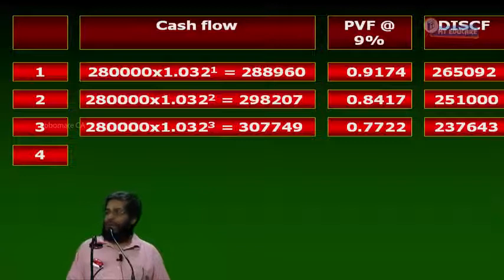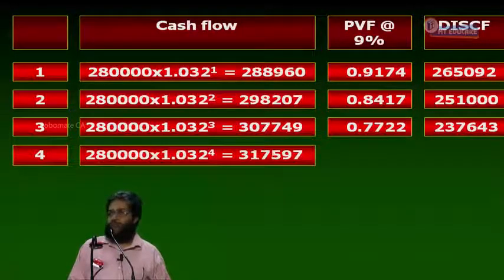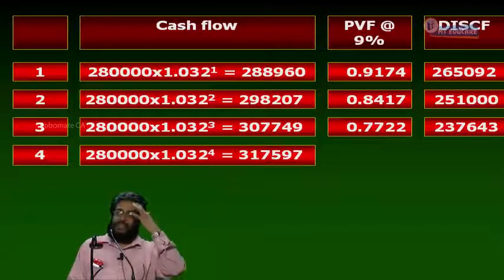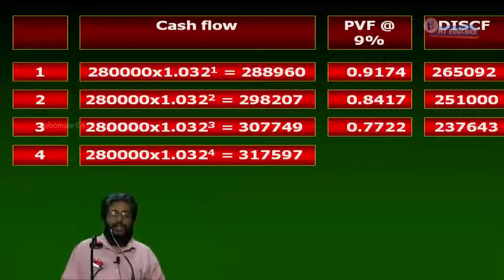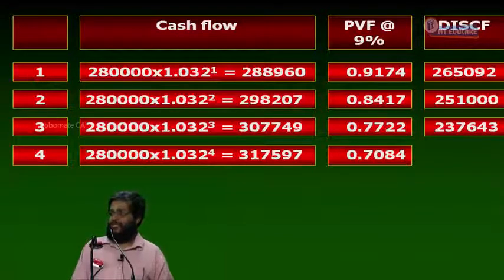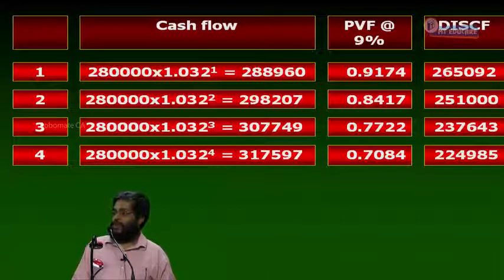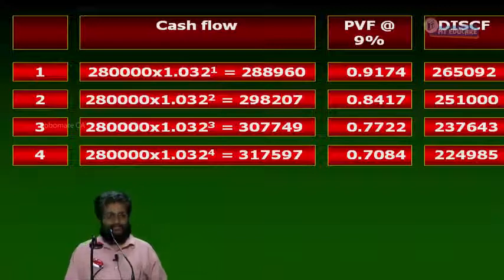Year 4. What is the number? 2,80,000 into 1.032 power 4, which is 3,17,597. PV factor for the fourth year at 9% is 0.7084. The discounted cash flow is 2,24,985.